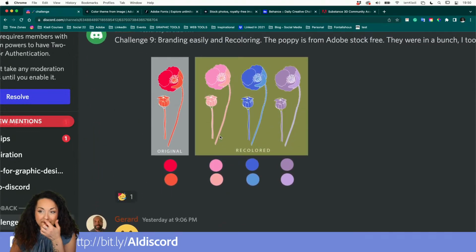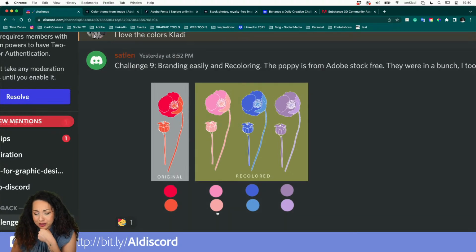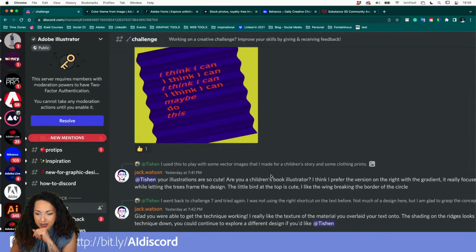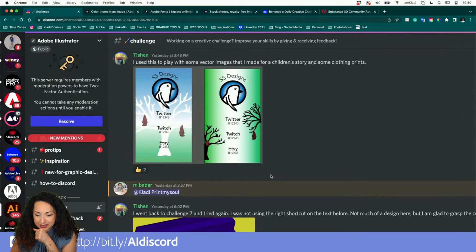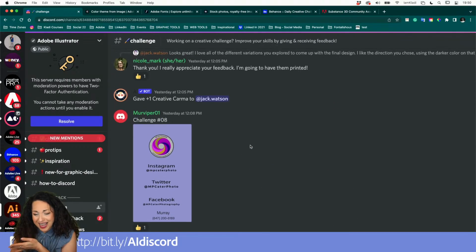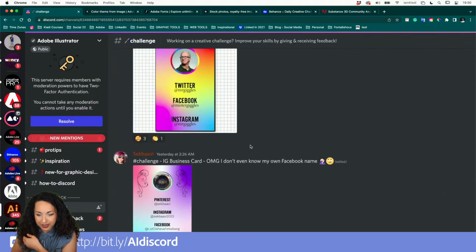Of course, we have feedback coming from our mentor. I can see Jack Watson there giving a lot of feedback. And here the original color and then the recolored using the recolor artwork. Again, more challenge number 7 here. And then we have the business card. Fantastic job, everybody. I can see that you guys have been working hard and many of you have been following and done many different challenges.